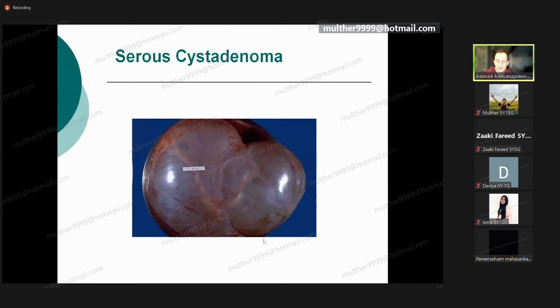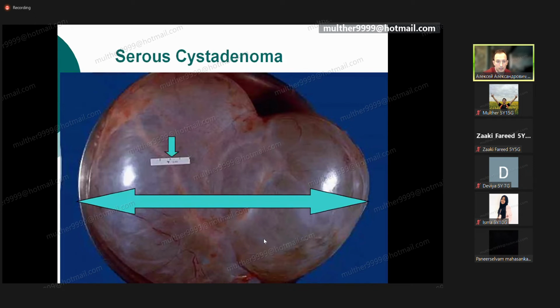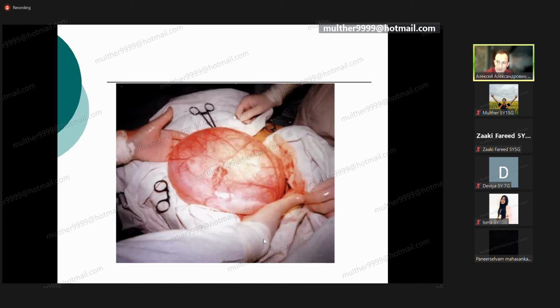They could be very big, until 20, 30 centimeters. Like that, like you see in the pictures. The biggest type of cyst actually inside the female organism is inside that group, serous epithelial tumors. Most often meeting types of the tumors in the female organism.